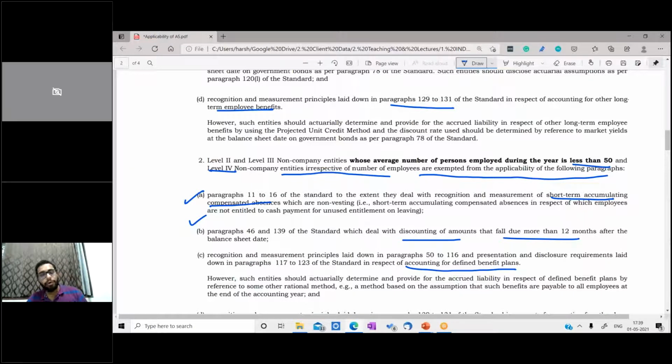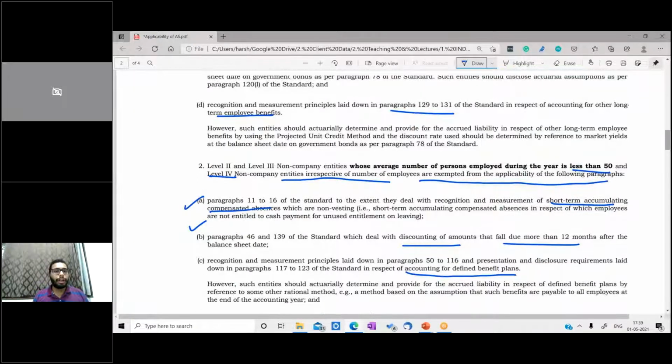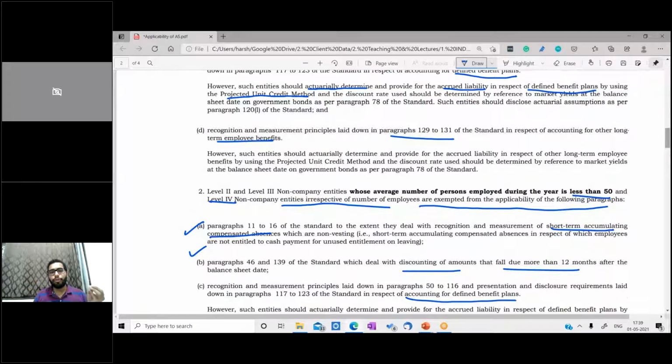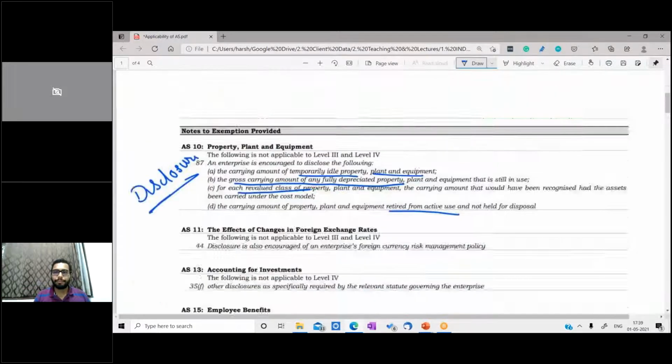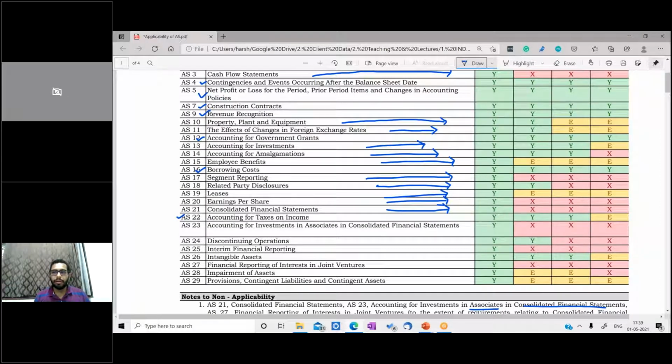However, if it is level 4, irrespective of the number of employees, you should not follow paragraphs 11 to 16, which are with respect to the recognition and measurement of short-term accumulated compensated absence. Paragraphs 46 and 139, which are relevant to discounting. Then paragraphs 77 to 123, where the projected unit credit method we discussed is not required to be followed for accounting for defined benefit plans, and in the same way for other long-term employee benefits also, we are not supposed to follow the projected unit credit method. Okay, that was AS 15.